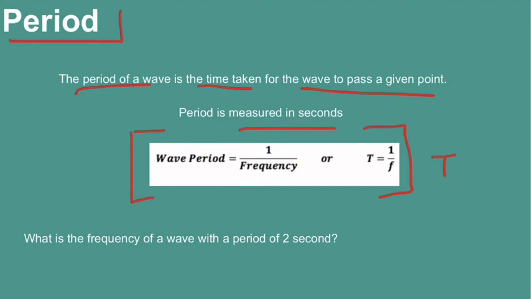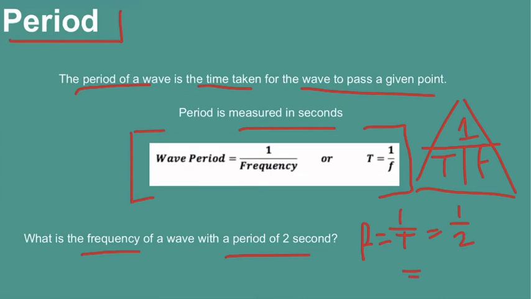Usually for these equations we like to make a triangle, like so. Okay, so we've got a question here. What is the frequency of a wave with a period of 2 seconds? Okay, so we can see from this triangle that frequency is 1 over time period. Our time period is 2, so it's 1 over 2. So our frequency is going to be 0.5 or a half hertz.